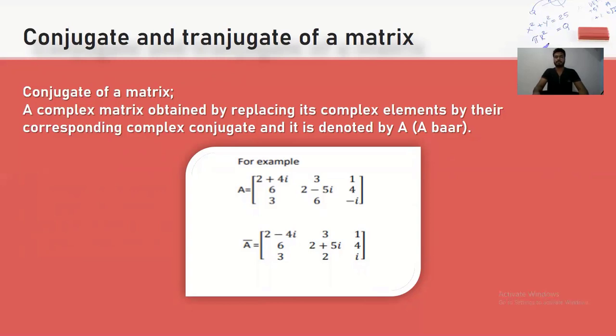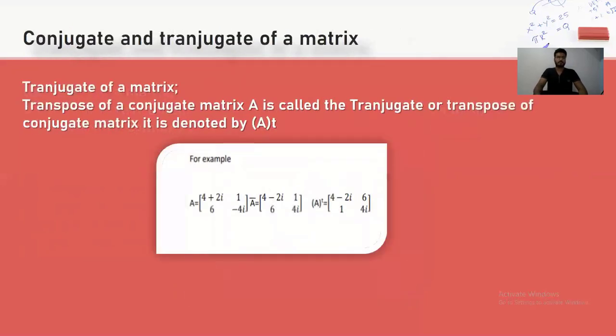For example, this chart, you can see, is the conjugate of a matrix. The transpose of a conjugate matrix is called the conjugate transpose of a matrix. It is denoted by A star. For example, this one you can see.